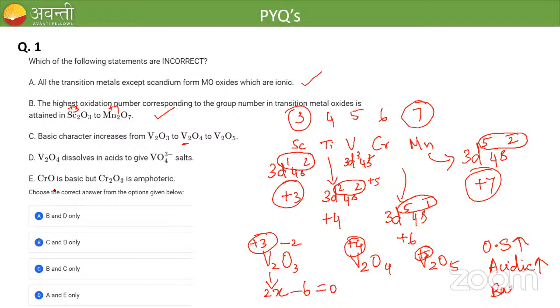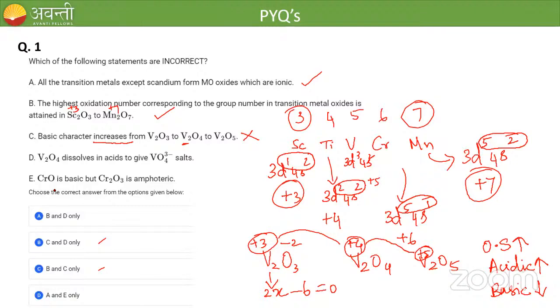So what about the basic character? Basic character is opposite to acidic, so basic character decreases. From +3 to +4 and from +4 to +5, the basic character decreases. But here they have said that the basic character increases from V2O3 to V2O5. So this statement is incorrect. So statement C is incorrect. We have statement C only in options B and C, so either B or C should be the correct answer. Now let's find out the correct answer from these two.